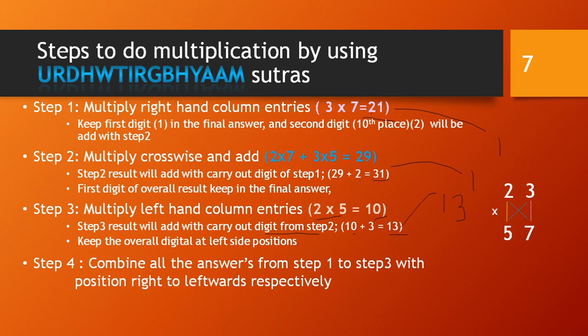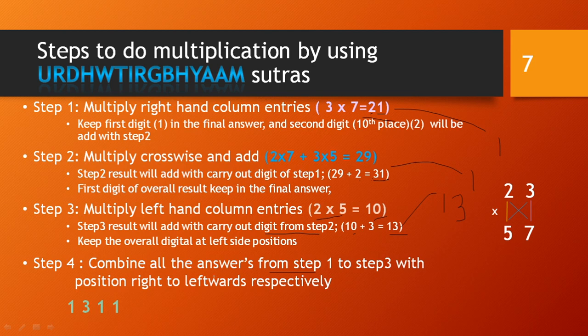And what is step 4? Combine all the answers from step 1 to step 3 with positions right to left. That means 1 first, then 1 from this, and 13 from this. So 1311. So in this way we can do the multiplication of 2-digit numbers.